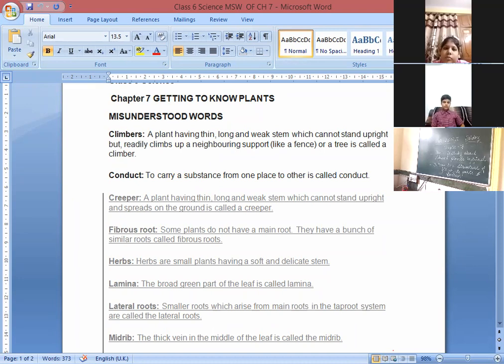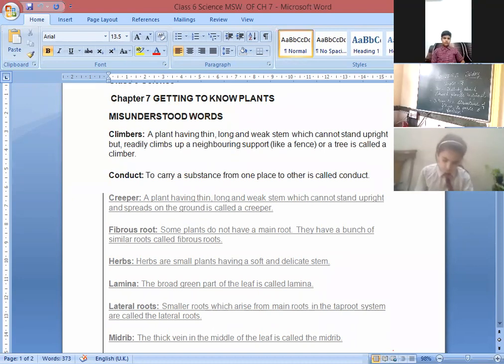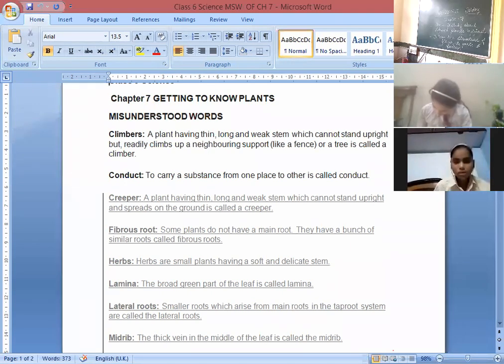We are going to study about different kinds of plants like herbs, shrubs, and trees, and the properties of that. What kind of plants are known as herbs, shrubs, and trees? What kind of stem they are having? So, all about that we are going to study. And the second thing we will study in this chapter is the structure of a leaf, the structure of a flower, its parts, and the functions. So, the whole thing about the plants we are going to study in this chapter.